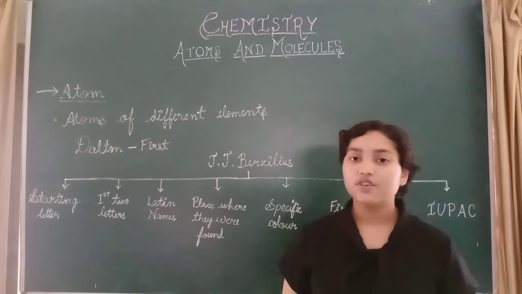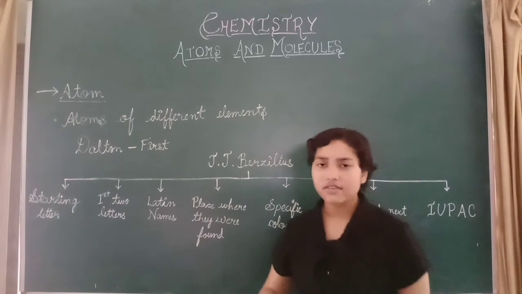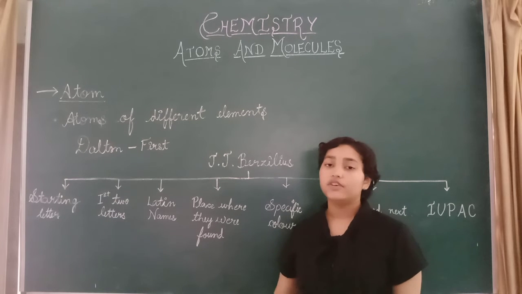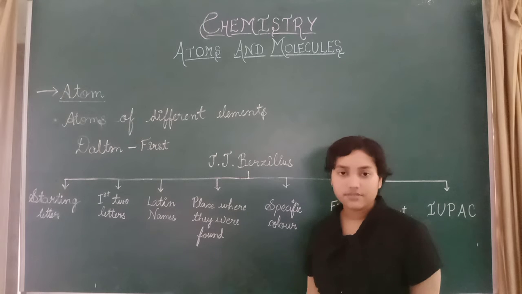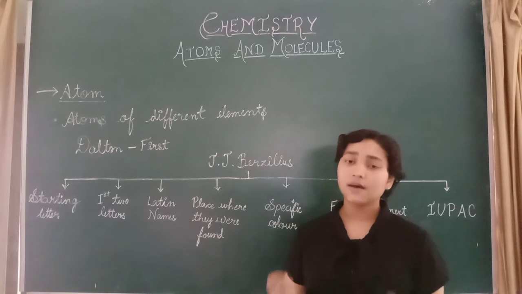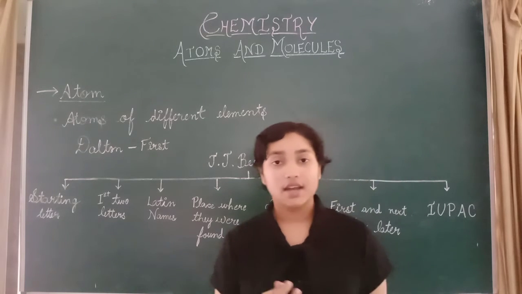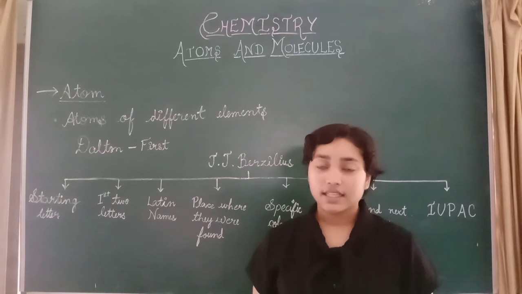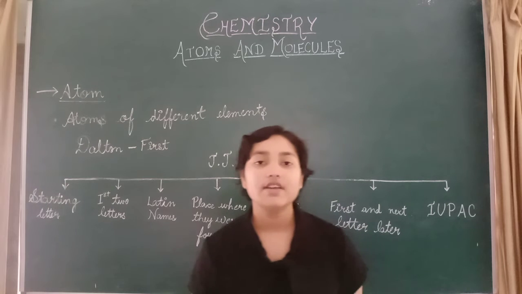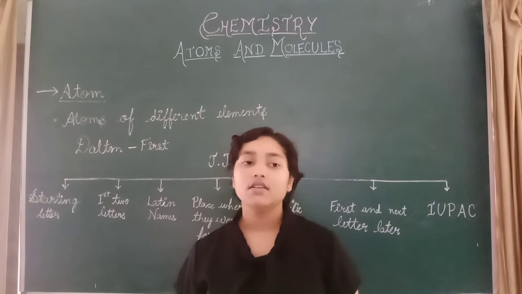W for tungsten, which is wolfram. So there were such Latin names which were discovered by J.J. Berzelius. And the place where they were first found: some elements were named after the place where they were first found, in which country the place where they were first found, they have taken the